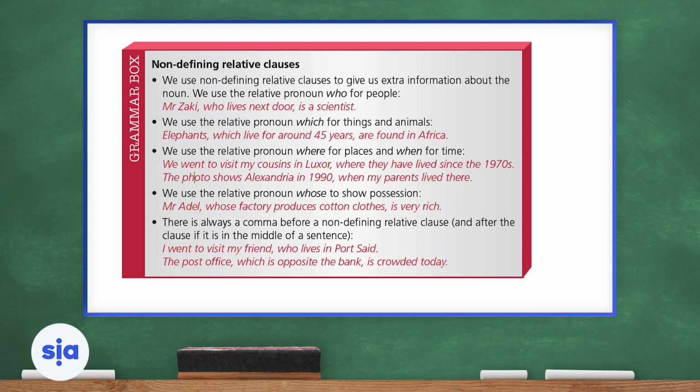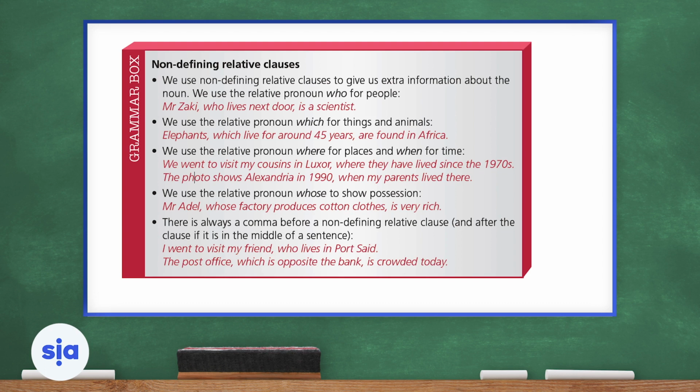Let's jump to the third point. We use the relative pronoun where for places and when for time. We went to visit my cousins in Luxor, where they have lived since 1970. Here we used where to show the place, and in the second example we will read now, we will use when to show time. The photo shows Alexandria in 1990, when my parents lived there. So it was a time, therefore we used when. Let's jump to the fourth point.